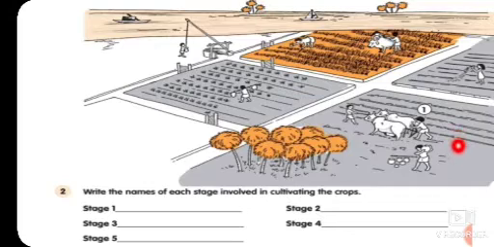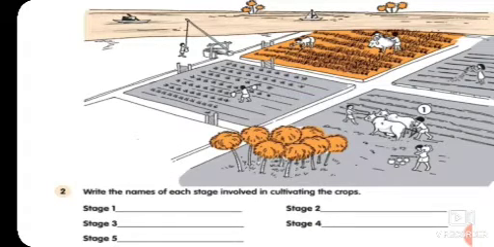These bulls are plowing this field. So this process is what? Stage 1 is plowing. Over here you can write down, okay? This is the plowing process. And in this process, what is to be done? This is the sowing process. Seeds are scattered in the soil. So you can write down here sowing.